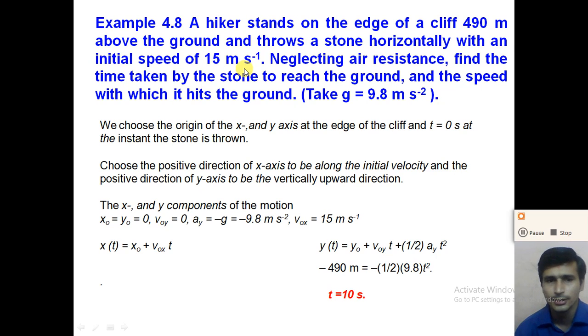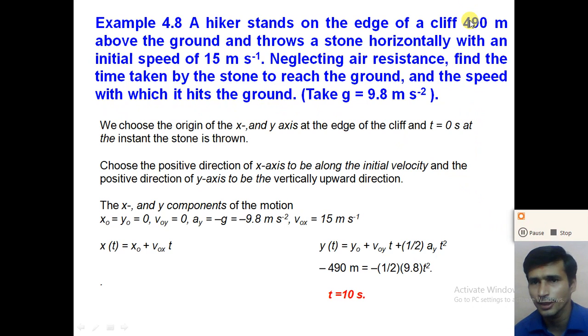So here the y coordinate is given as 490 meters, and from this height the hiker throws a stone horizontally, so the horizontal component of the initial velocity v0x is equal to 15 meters per second. Neglecting air resistance, find the time taken by the stone to reach the ground and the speed with which it hits the ground.